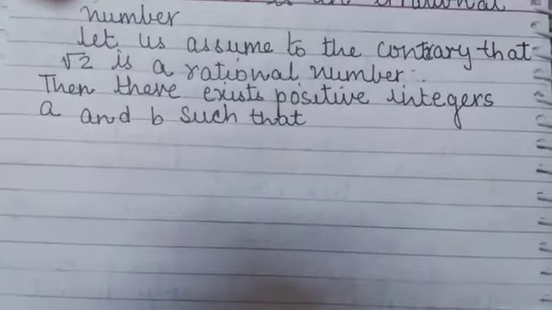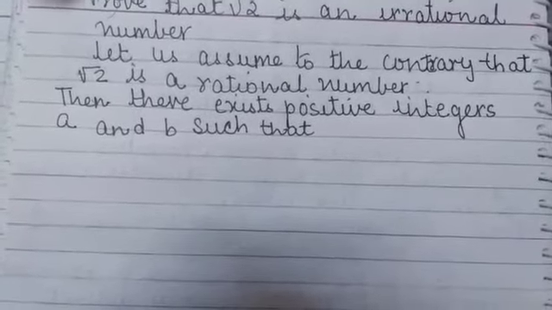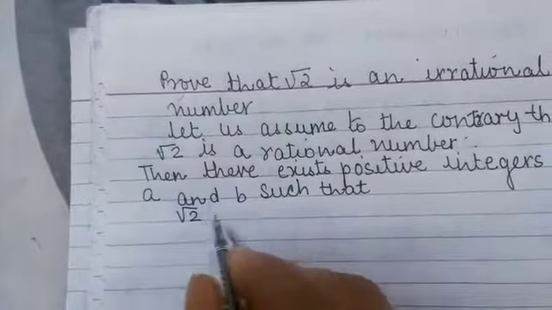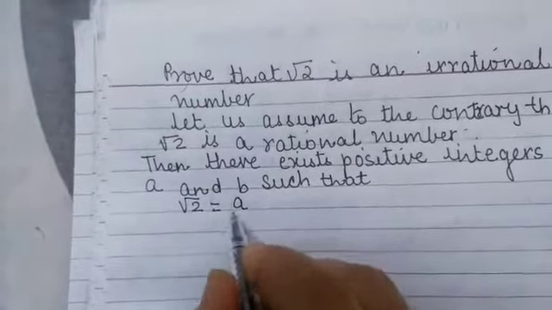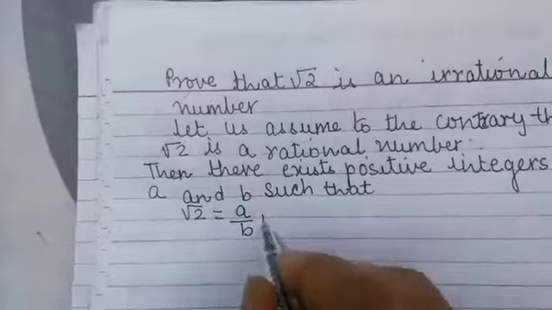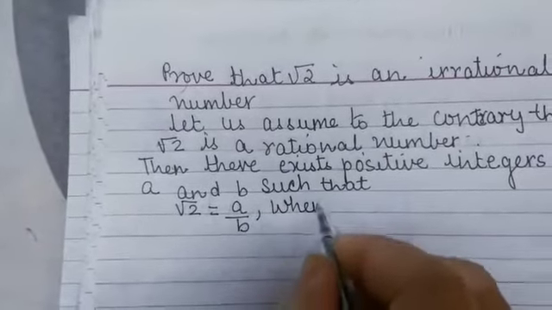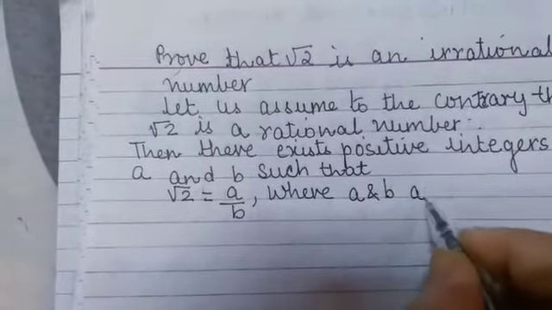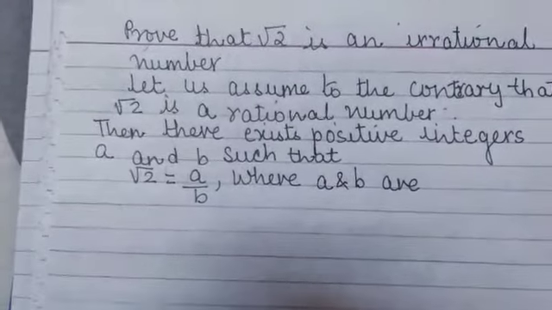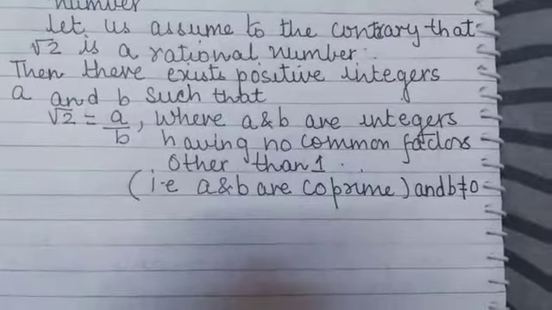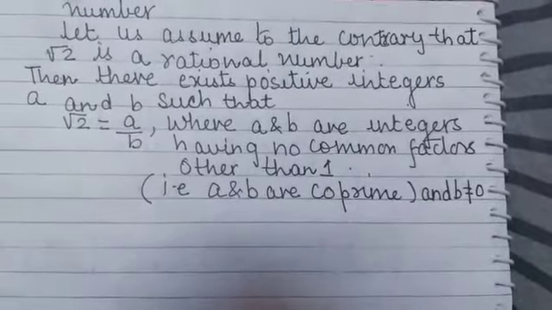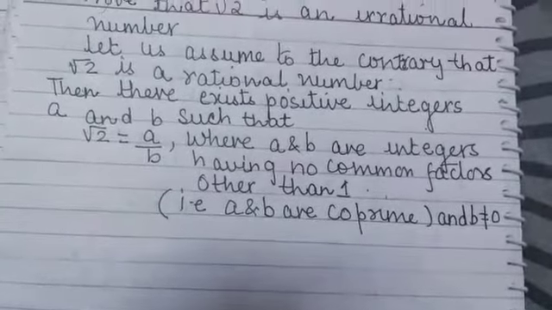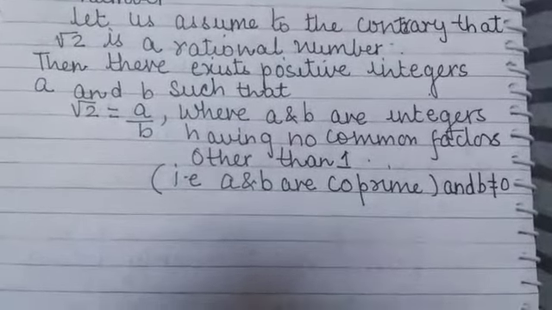Then there exist positive integers a and b such that root 2 is equal to a upon b, where a and b are integers having no common factors other than 1.